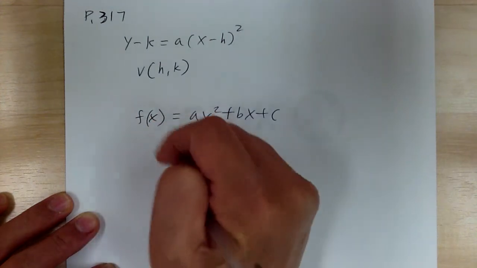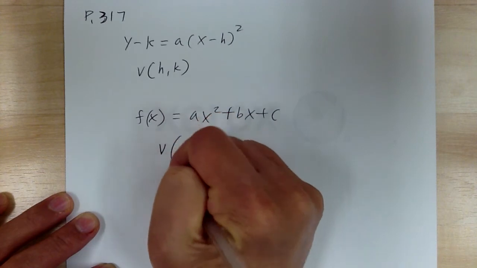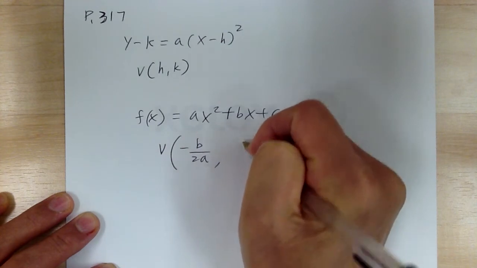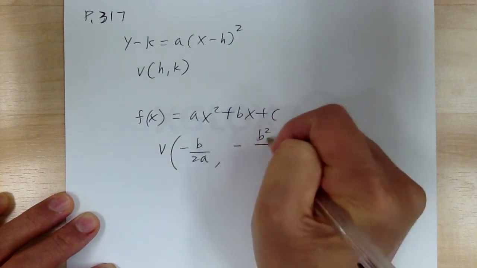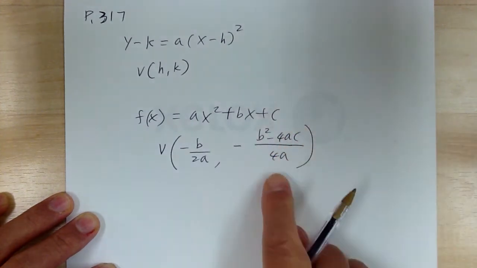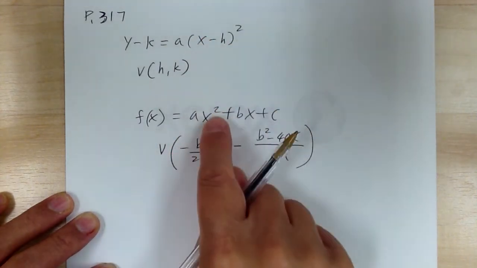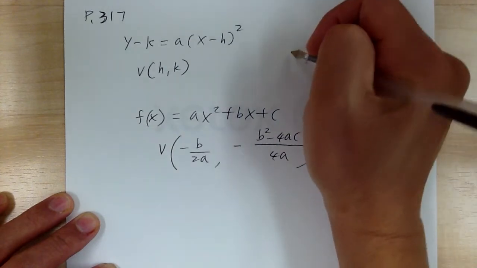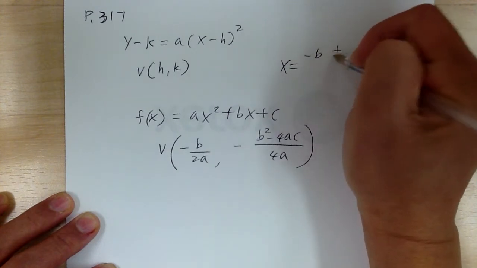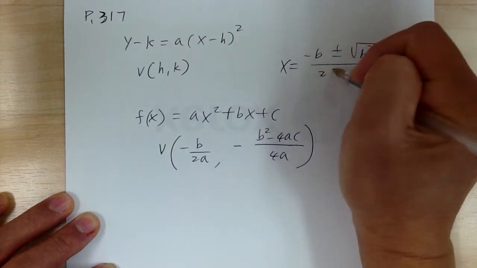But by doing the same thing and you solve, right? The coordinate for the vertex in this format is not h and k anymore. The vertex is going to be negative b over 2a and negative b squared minus 4ac over 4a. Now this kind of came from the quadratic formula because remember what I said, right? To get from here to here, you complete a square and you solve, right? So notice the quadratic formula is x equal to negative b plus or minus square root of b squared minus 4ac, right? Over 2a, right?